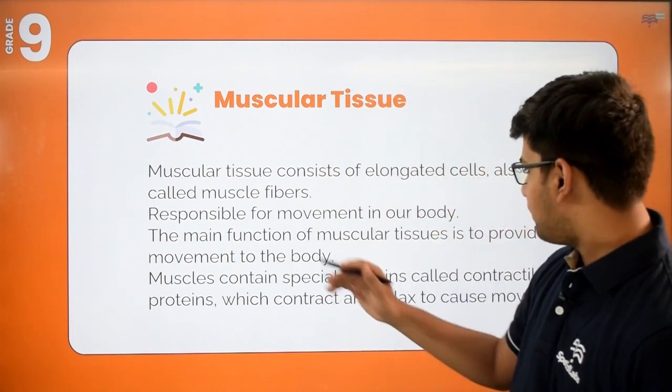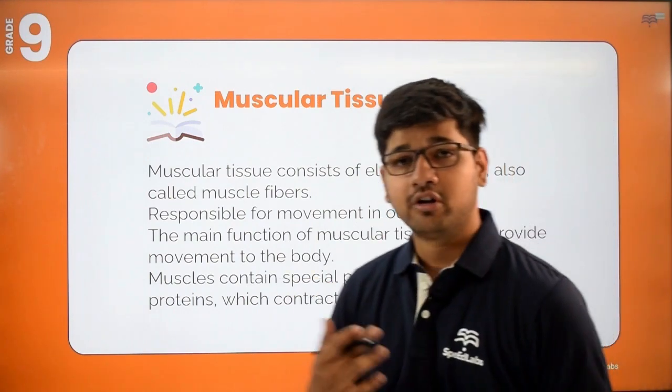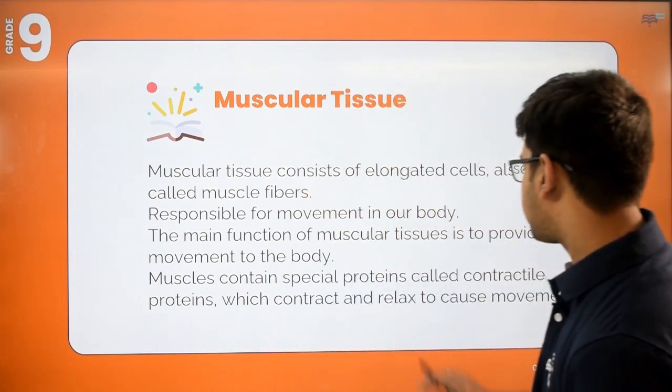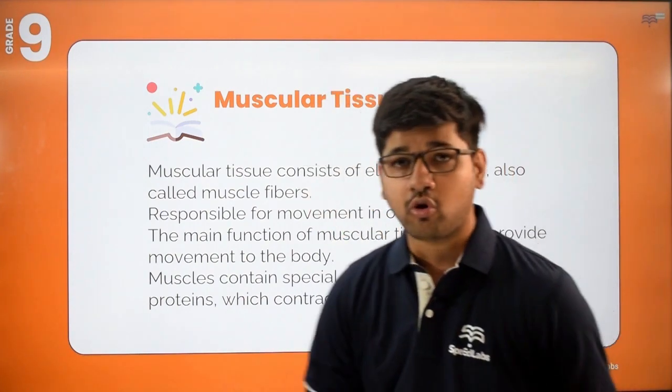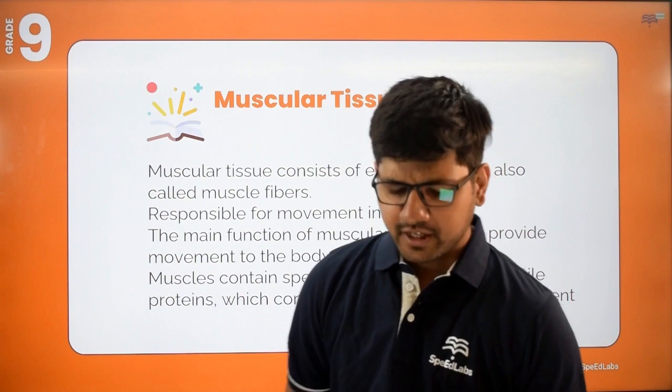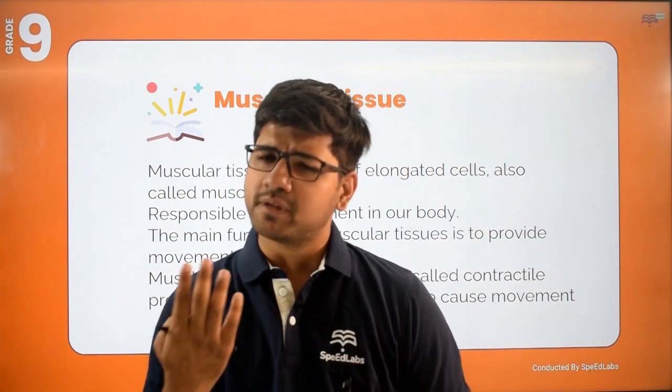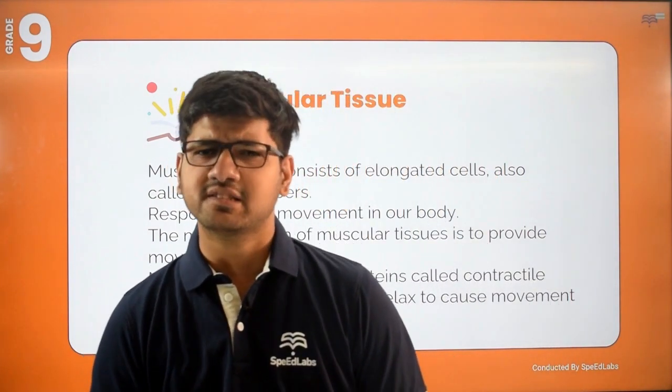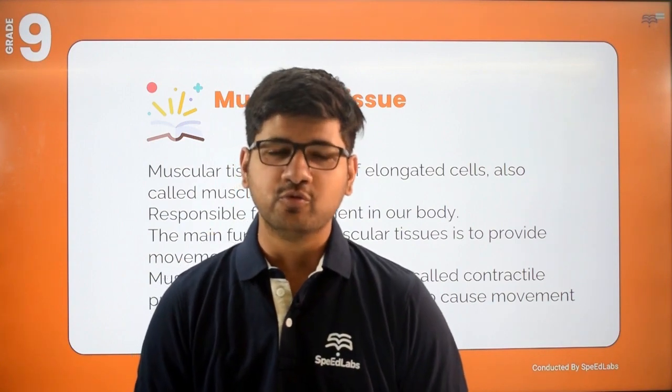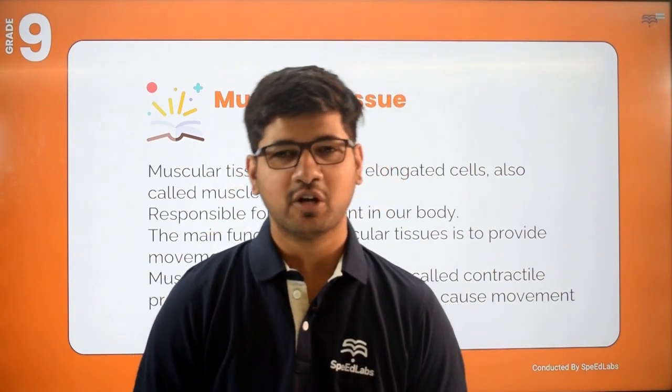Muscles contain special proteins called contractile proteins, which contract and relax to cause any kind of movement. So there are sudden contractions, rhythmic contractions and relaxations, through which any kind of movement is possible in the body. Okay.